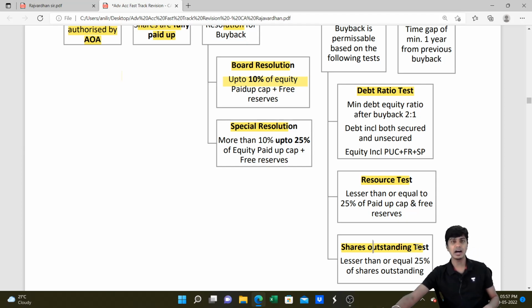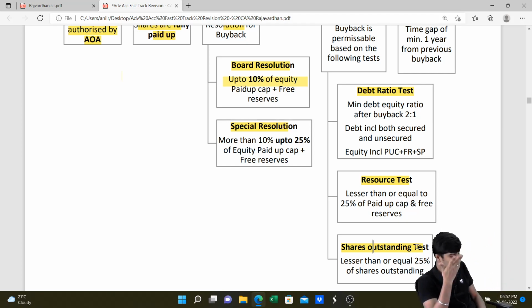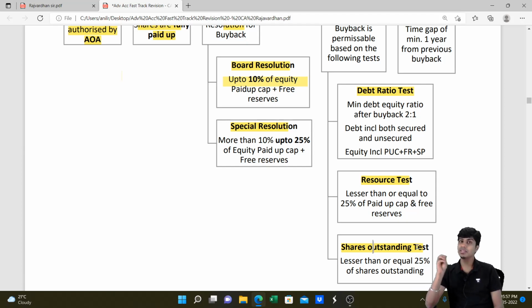The debt ratio test says that after you do buyback, your equity will drop, because you bought back shares. That decreased equity should be at least half of the debt. It cannot be less than half of the debt. So after the buyback, the debt equity ratio should be maximum 2:1. I'll tell you two ways of saying it. Number one, the equity should be at least half of the debt after buyback. Or the other perspective is that the debt equity ratio after buyback should be 1:2. Oh, sorry, 2:1. Debt can be only 2 times the equity, not more than that.